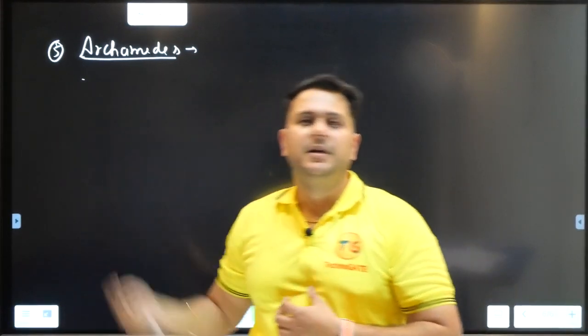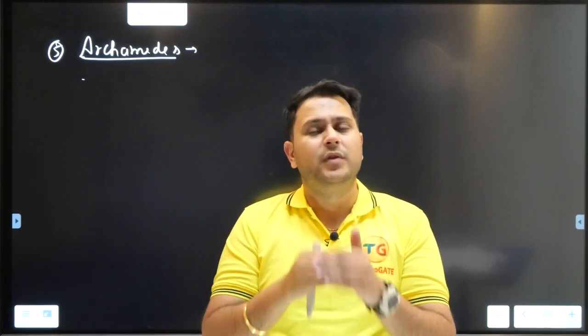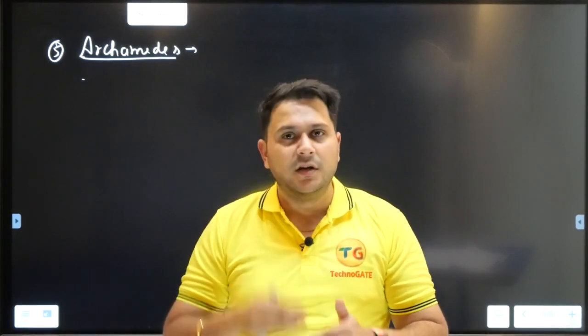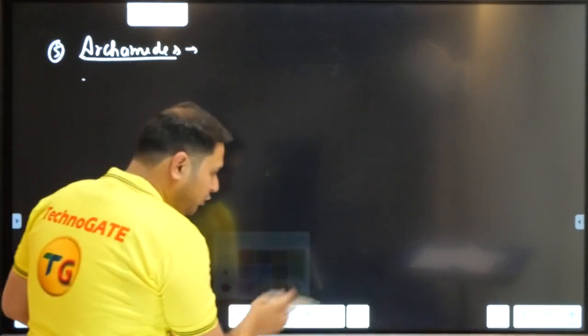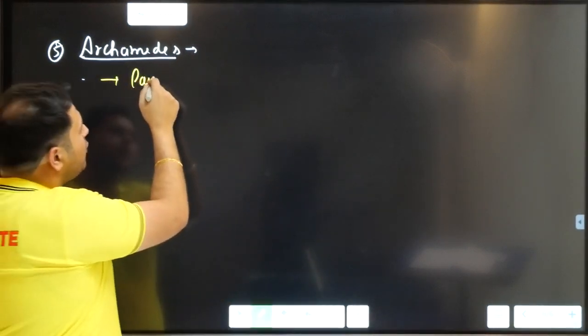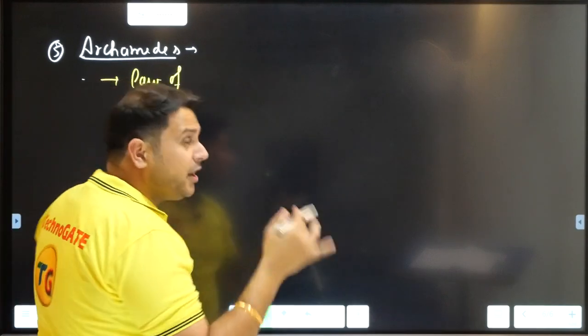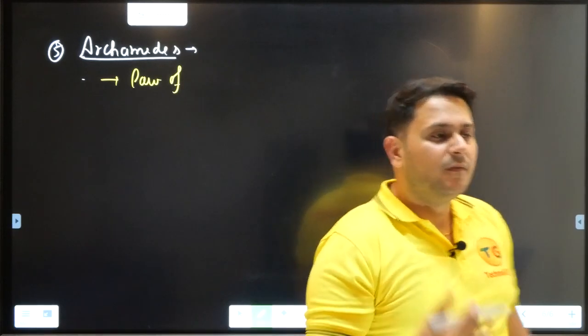Alright. Now Archimedes. Archimedes was the only person who gave the study of buoyancy. All of you must be knowing what is buoyancy, right? If you do not know what is buoyancy, we will study in the coming chapters that the law of buoyant forces, or the buoyancy, was given by whom?